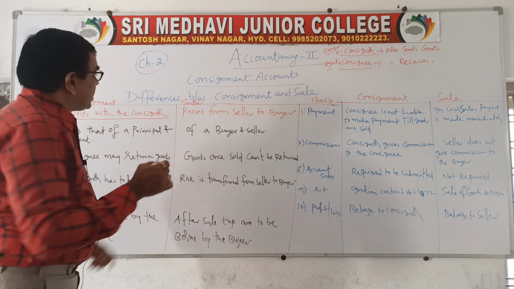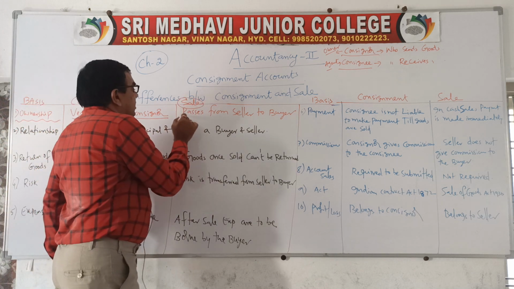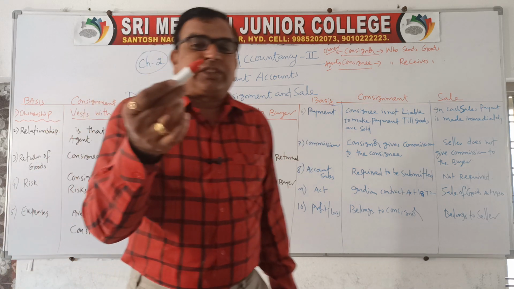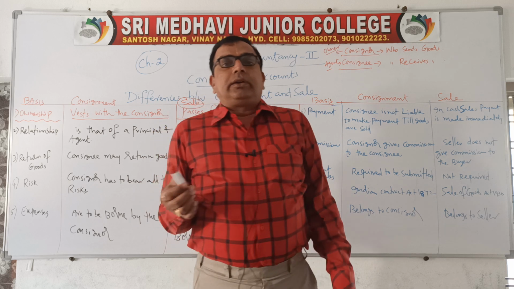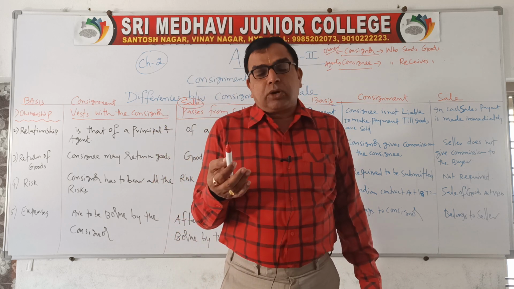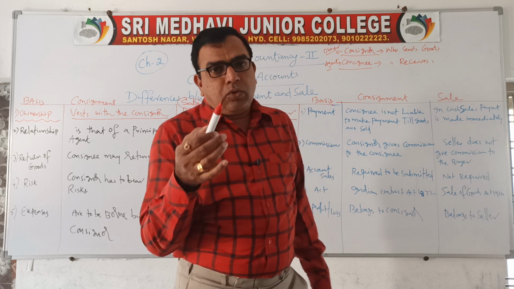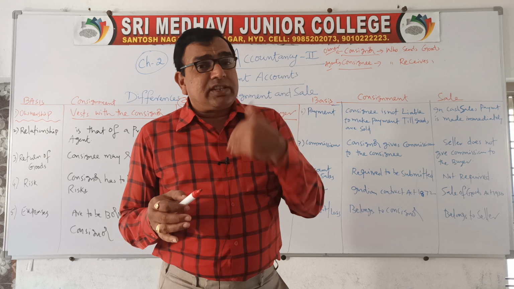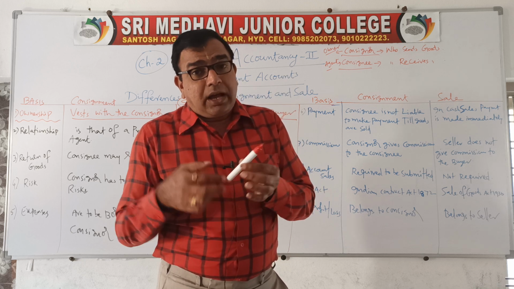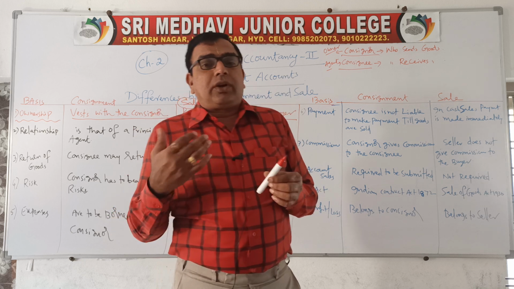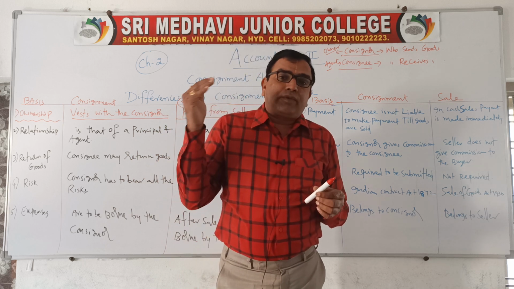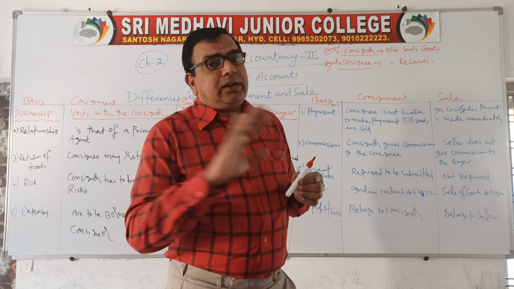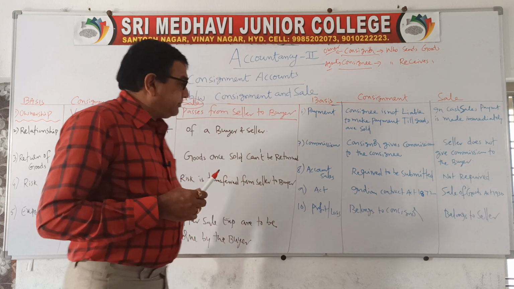Whereas in normal sales, ownership passes from seller to buyer. For example, I am purchasing this marker. Till my transaction with the stationery shop owner, the owner of this marker will be the stationery shop owner. But once I buy this marker, I will become the owner. Now what happened? The ownership is transferred from the shopkeeper to me. That happens in sale. But in consignment, ownership doesn't transfer.